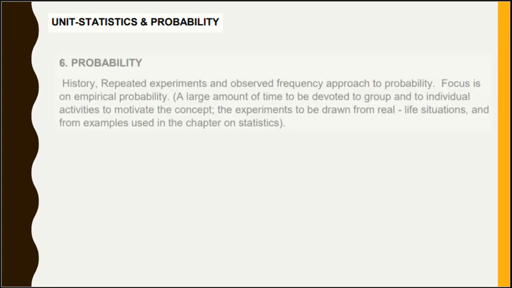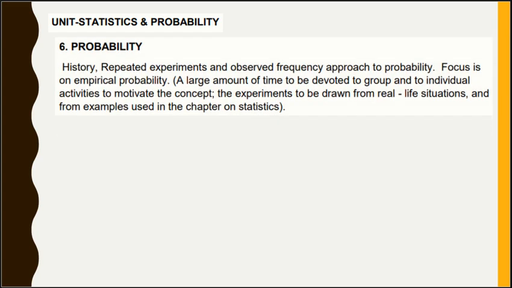Now moving on to the last unit, statistics and probability. Out of 2 chapters, 1 chapter, statistics, was included in the first term. The second chapter, probability, will be included in the second term. This probability chapter covers history, repeated experiments and observed frequency, and the approach to probability.